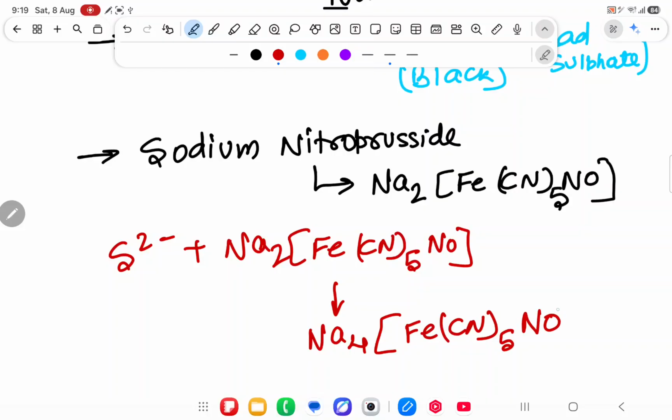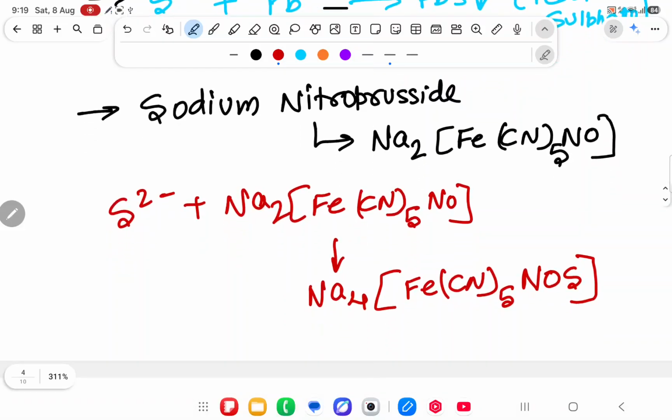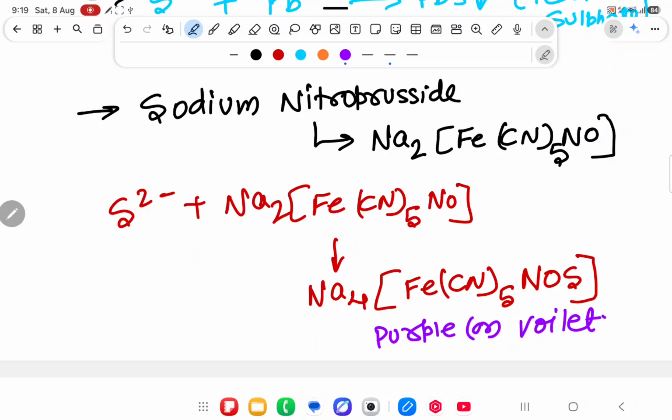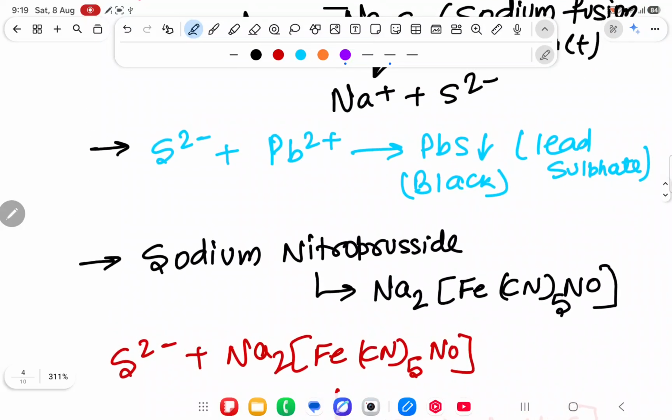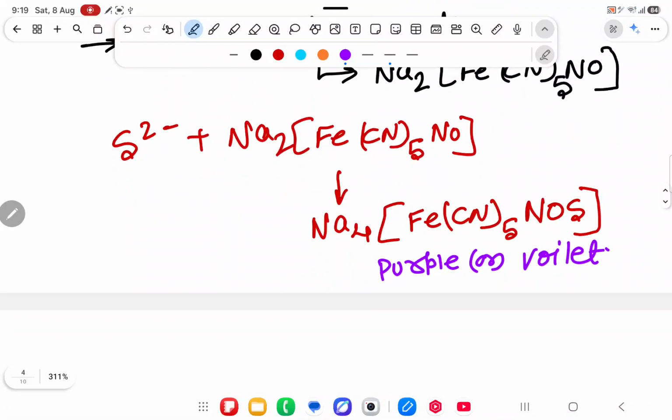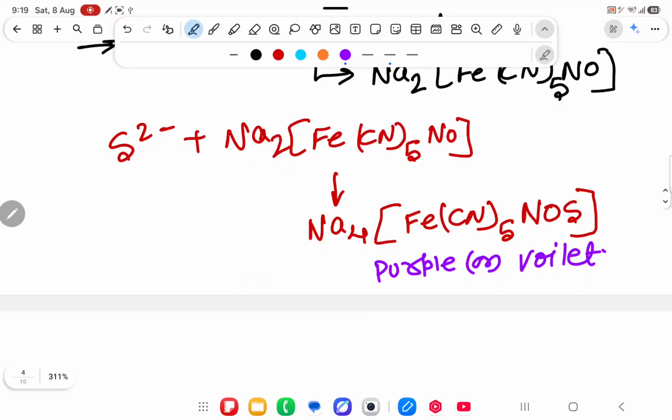NOS, and the color of this compound is purple or violet color. It means either sulfur will react with lead and give black color, showing sulfur presence, or sulfur will react with sodium nitroprusside and give purple color.